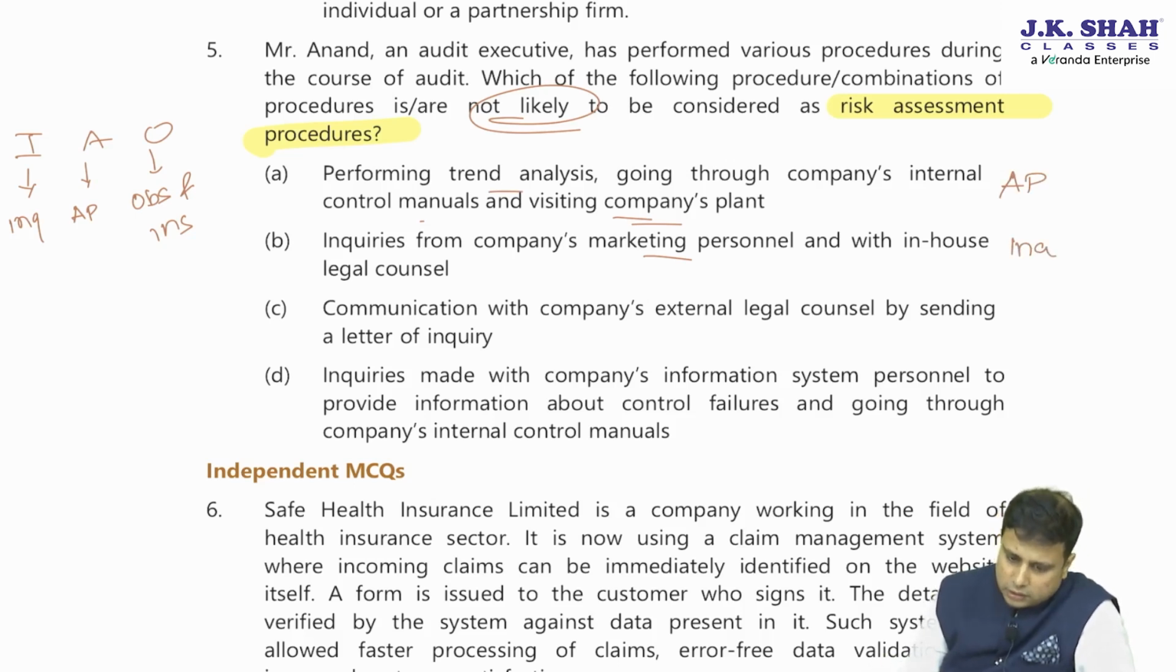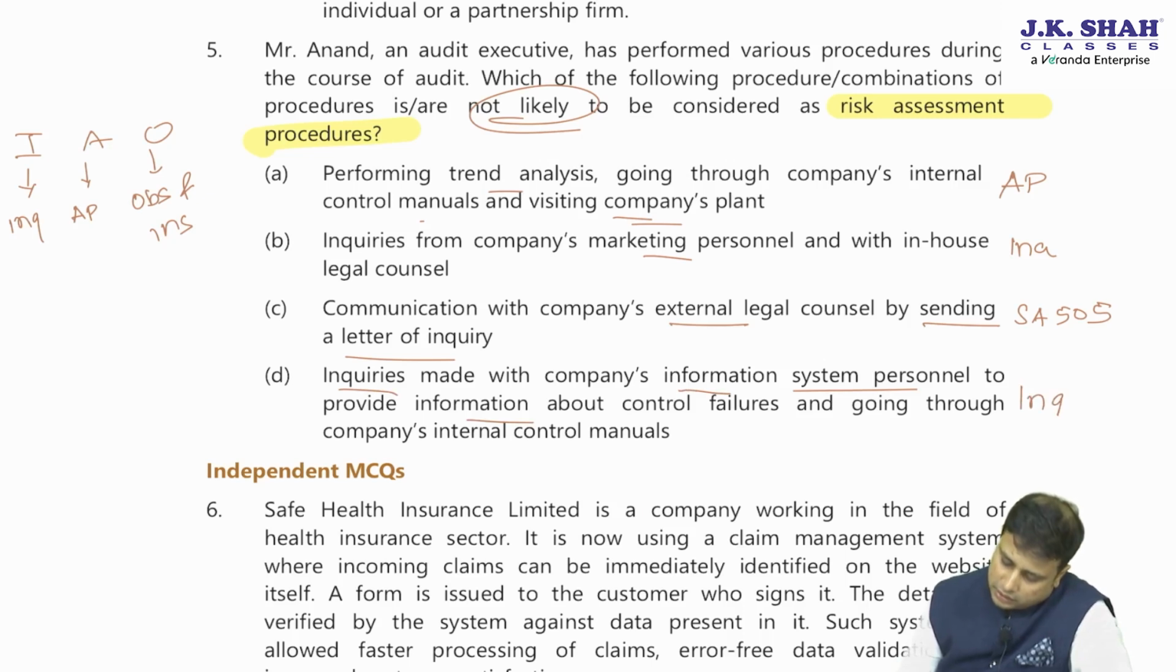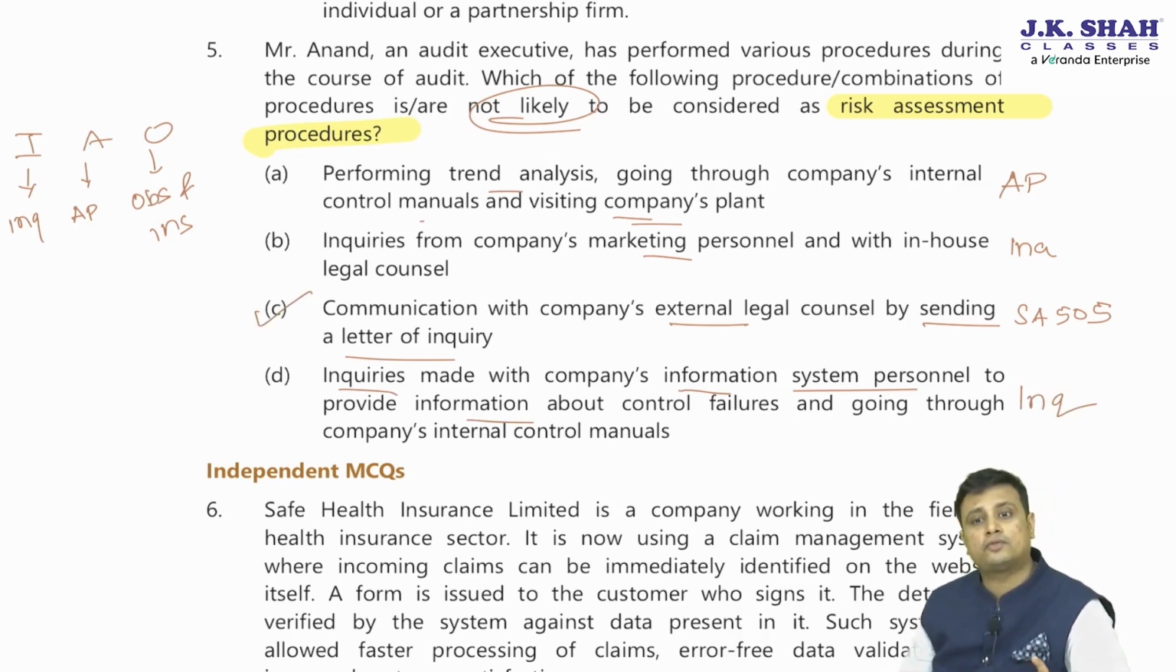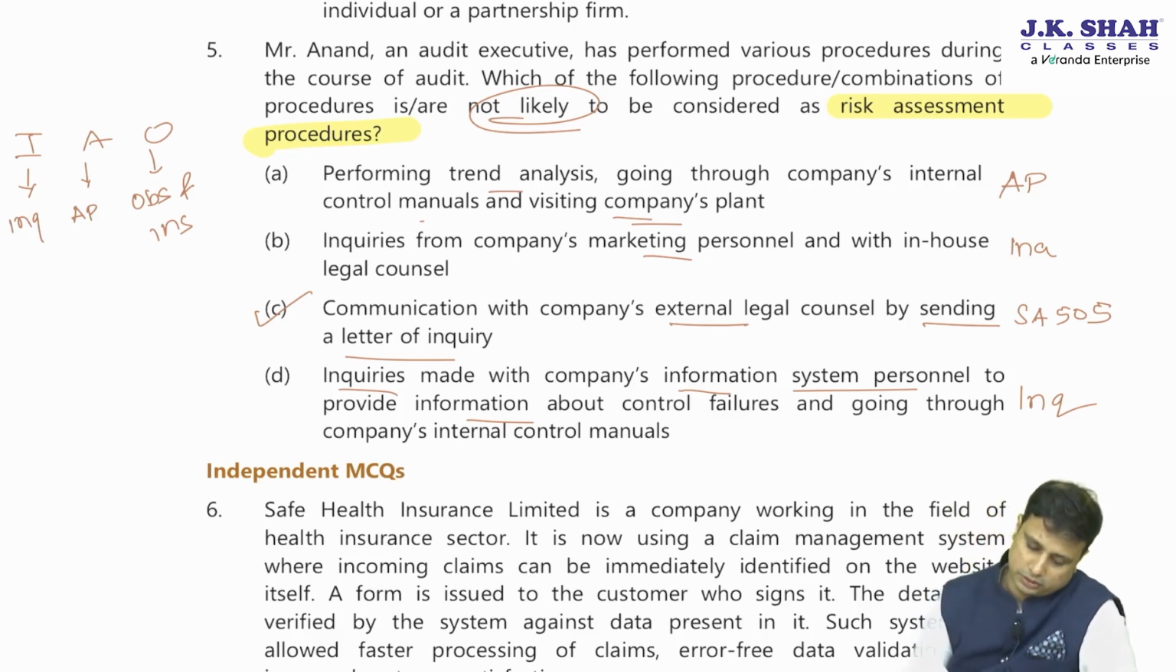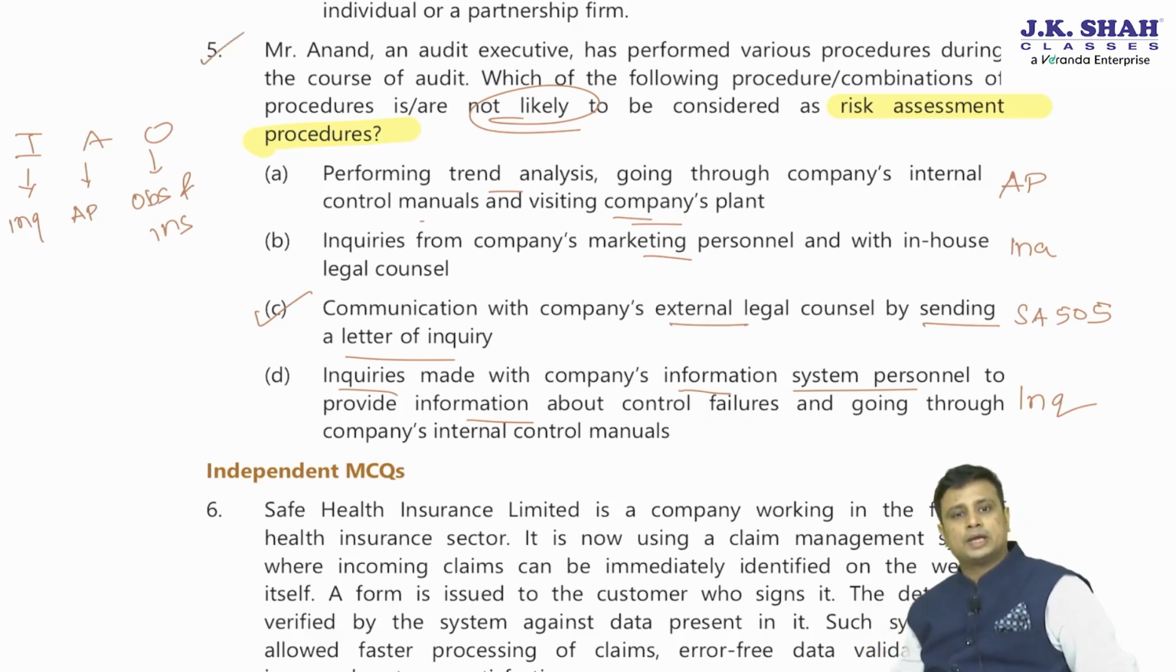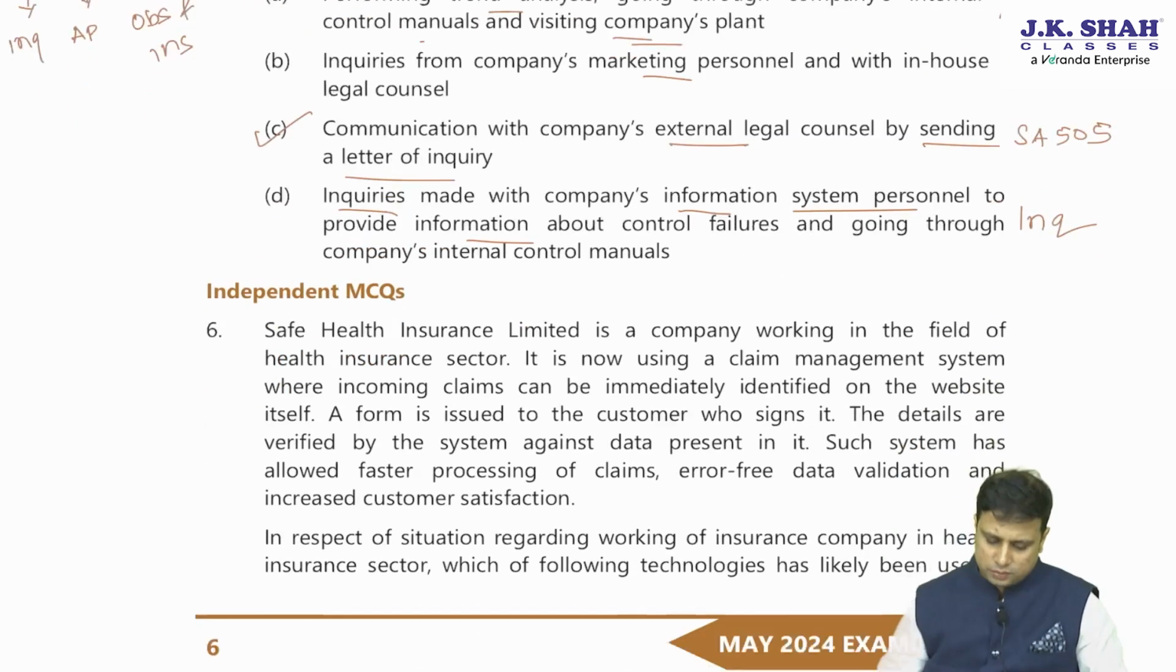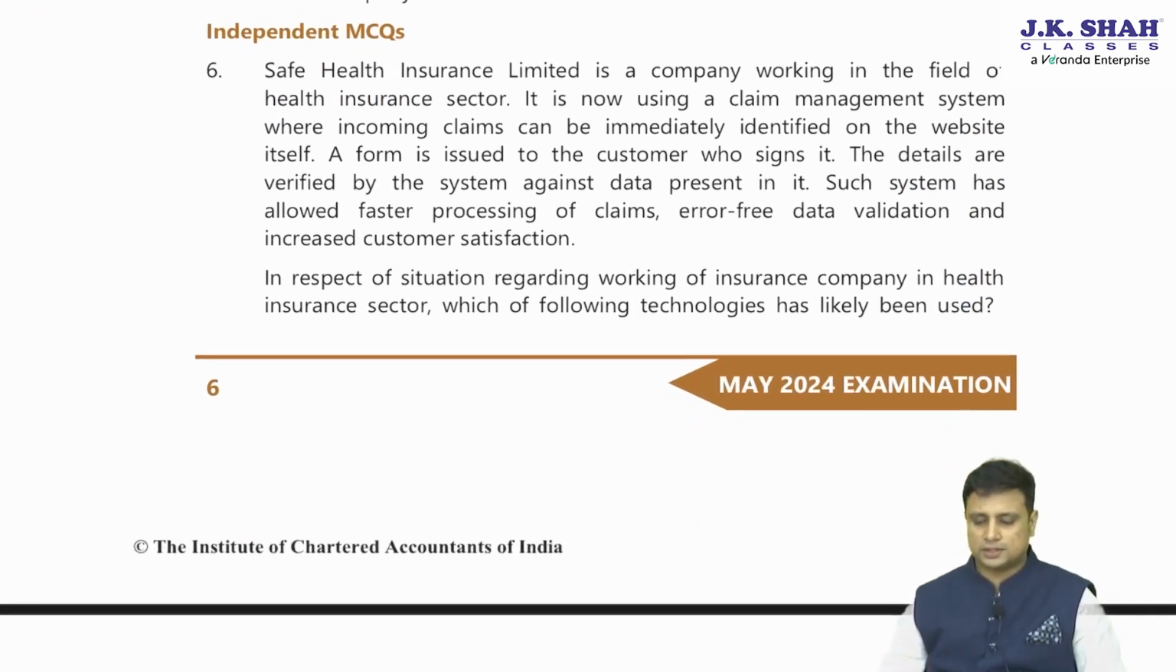Communication with the external legal counsel by sending a confirmation. So here you are sending an external confirmation. This is SA 505. This is not part of inquiries. And lastly, inquiry made by the company's information to the personnel to provide. This is again inquiry. So the answer here is going to be C, because C is not a part of the risk assessment procedure. With this, we are done with the first case study, that is the integrated case study of MCQs. Let us move ahead with the independent MCQs.